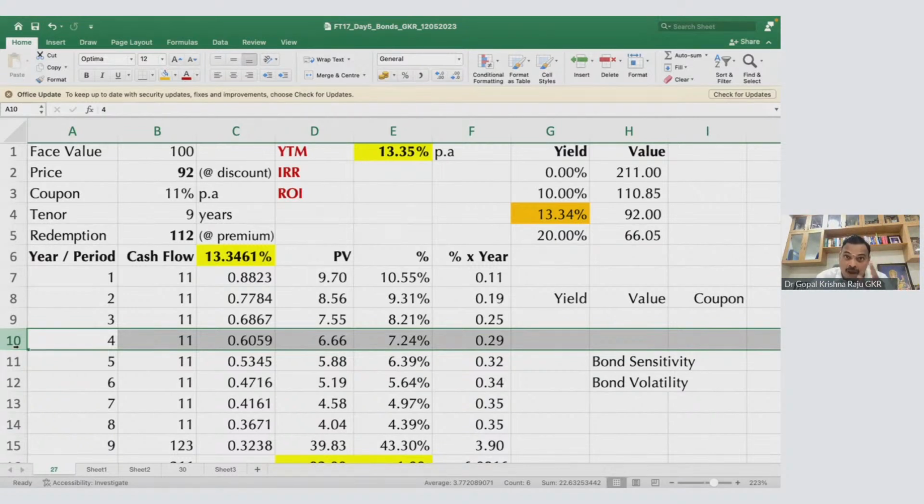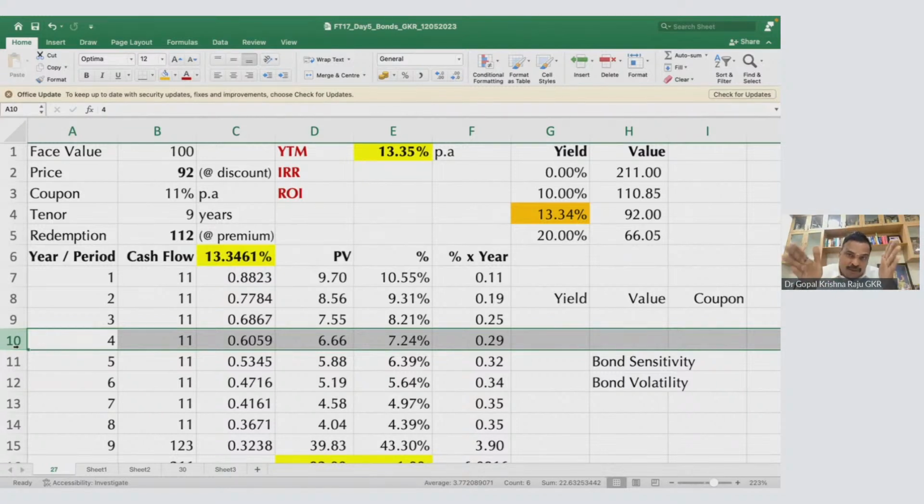That means option to buy means call option. Call option will be with the issuer. Now come to the investor. Investor will have the option. No. Who are you to give the option? Yeah, when I need money, I will come to you and exercise. I want to redeem, you give me the money. So then, this is the option to sell. The option to sell is with the investor. Then the option to sell means put option.